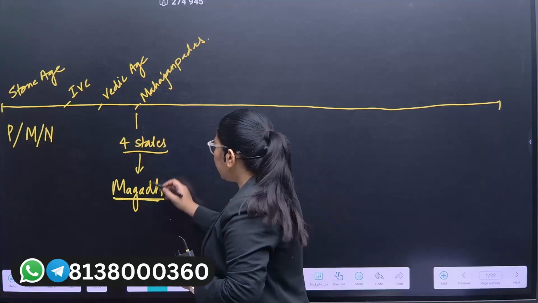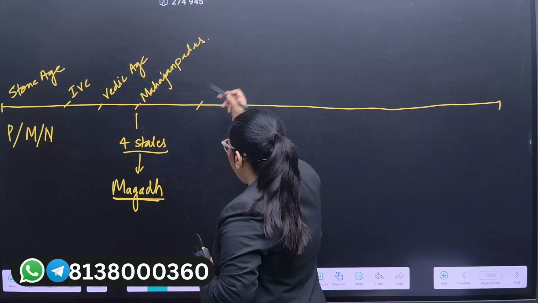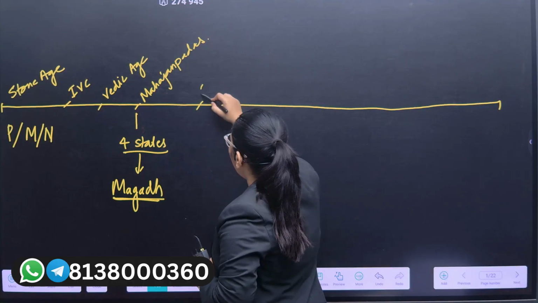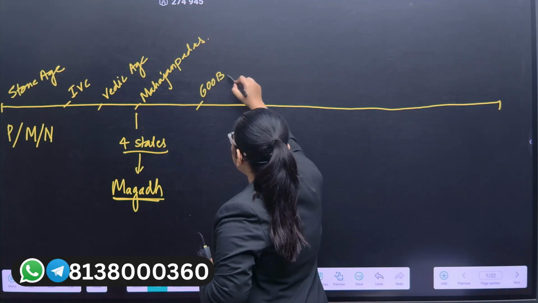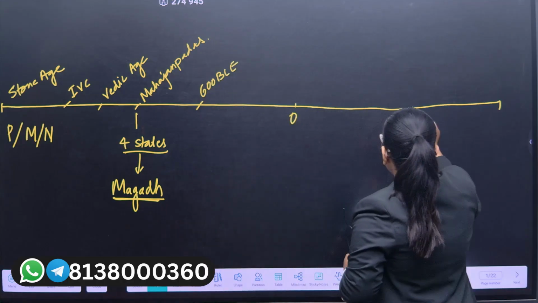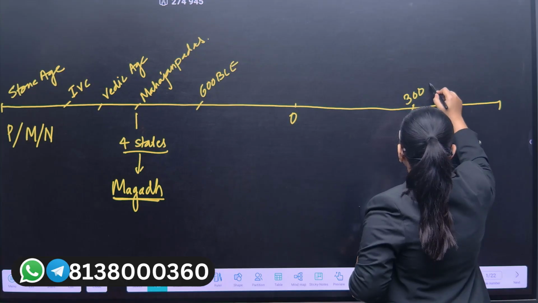Now, after this Magadha Empire, we are going to have an overview from 600 BCE. Let's suppose this is 0 and here it is 300 CE.